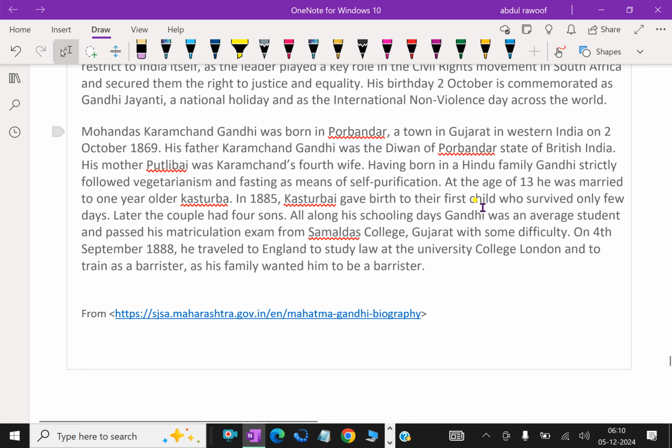At the age of 13, he was married to Kasturiba, who was one year older. In 1885, Kasturiba gave birth to their first child, who survived only a few days. Later, the couple had four sons. All along his schooling days, Gandhi was an average student and passed his matriculation exam from Samaldas College, Gujarat, with some difficulty. On 4th September 1888, he travelled to England to study law at the University College London and to train as a barrister, as his family wanted him to be a barrister.